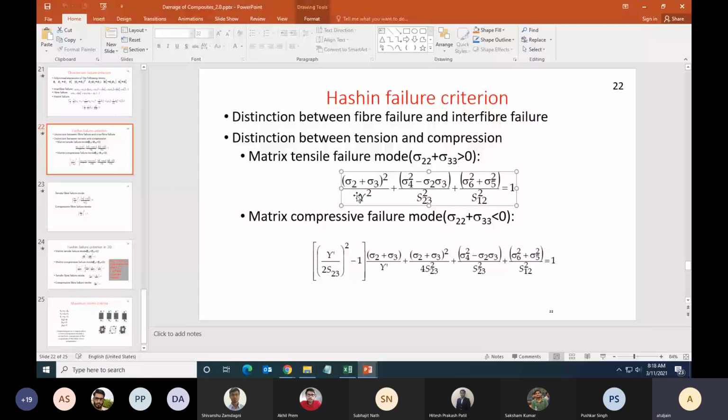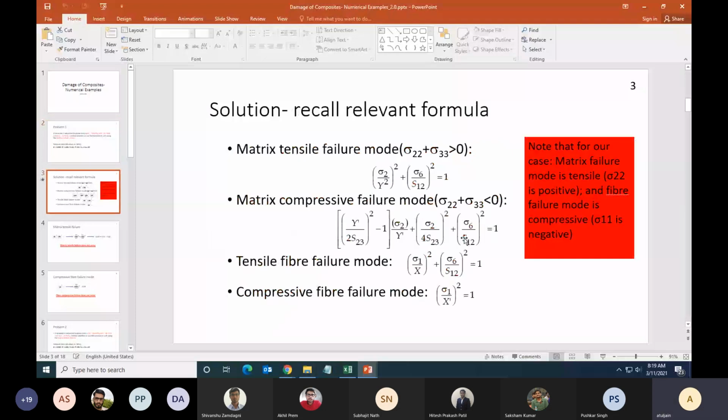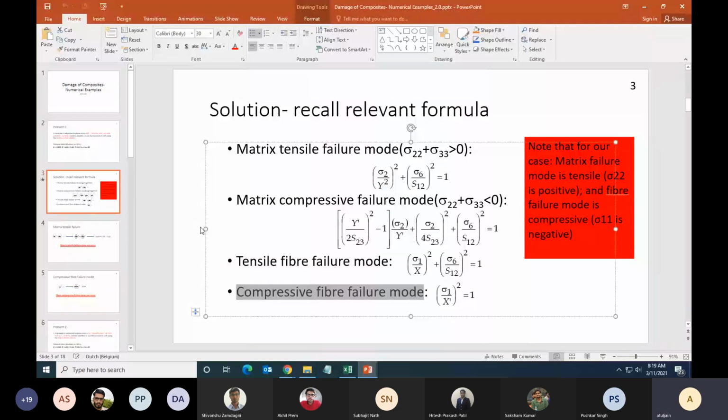So let us look at our data. Sigma 22 is 10, sigma 33 is 0, plane stress. So it is matrix tension. And the fiber failure mode is compressive because sigma 11 is negative. So I will use this formula, which is for matrix tensile failure and compressive fiber failure. Okay, the data is given to you. Please try to solve.